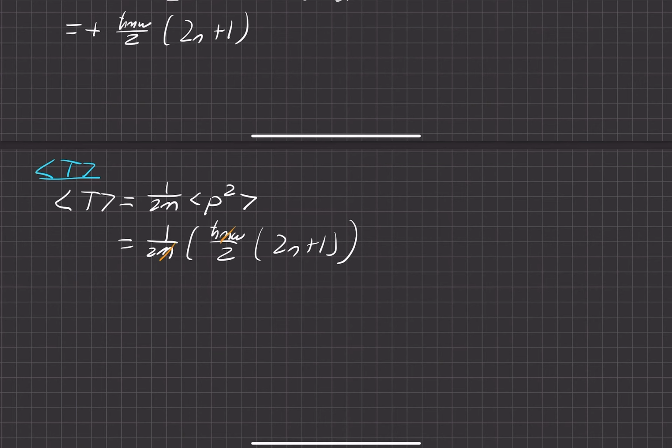Let's pull the h bar omega out here and then distribute this 2 into here. That 2 will act on the 2, we get an n, and then we'll get a 1/2 here. And this is important, because it's going to show the relations that we're going to get for the different energies later on in the problem. But for now, we are done finding the kinetic energy expectation value and the momentum squared expectation value.